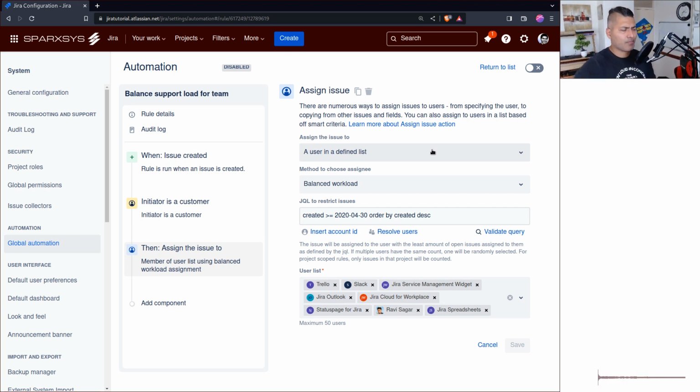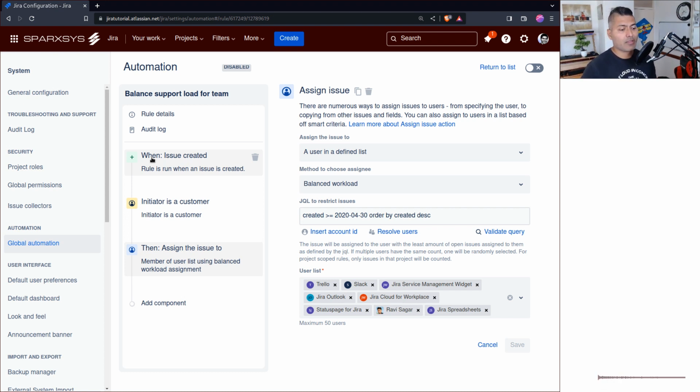I'm just suggesting possibilities. Imagine that this whole rule is for assigning work to Java developers, so you hard code the list of all the Java developers here, and then base it on a specific field or maybe a component in your stories.